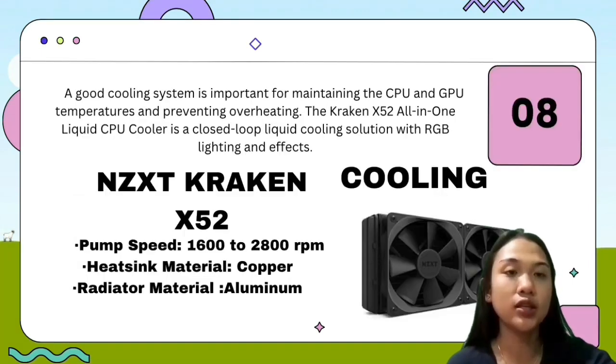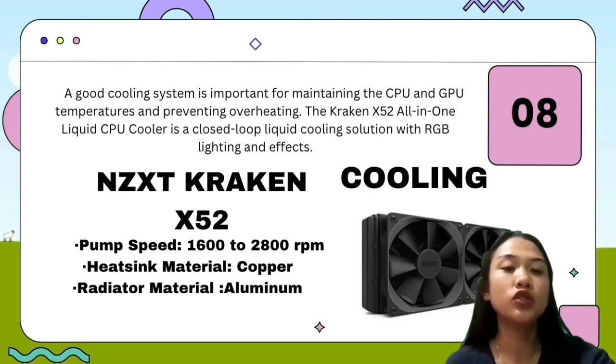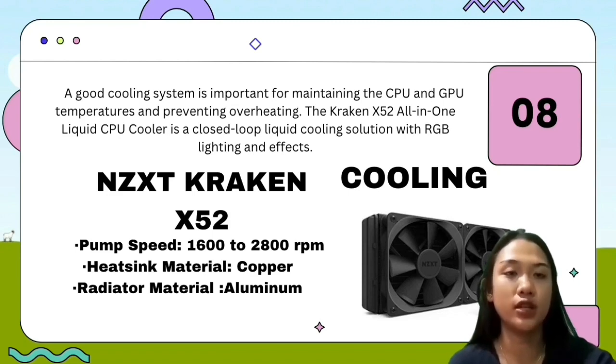Next is the cooling, the NZXT Kraken X52. A good cooling system is important for maintaining the CPU and GPU temperatures and preventing overheating. The Kraken X52 all-in-one liquid CPU cooler is a closed-loop liquid cooling solution with RGB lighting and effects.